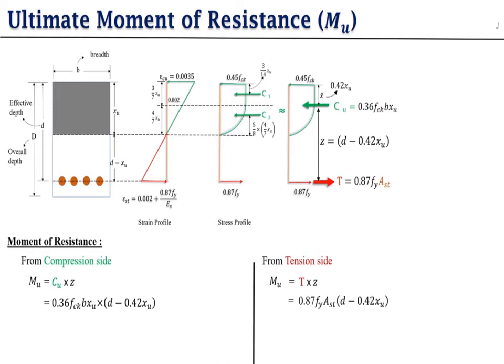Now this formula is changed for different sections. If you have a balanced section, then this formula is used as it is. If you have an under reinforced section, this formula is changed. If you have an over reinforced section, this formula is changed.